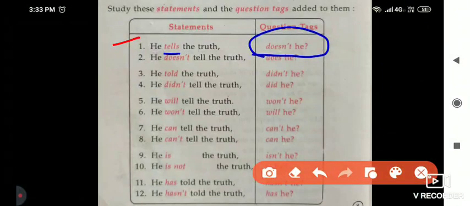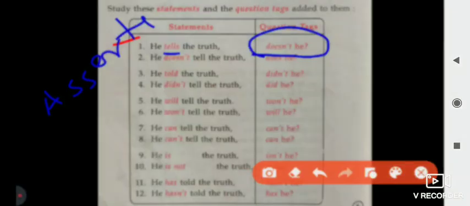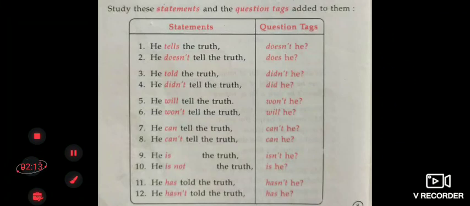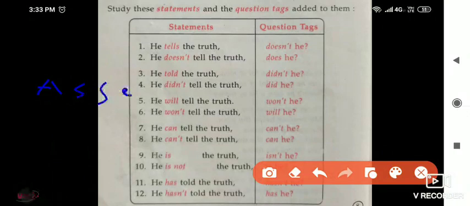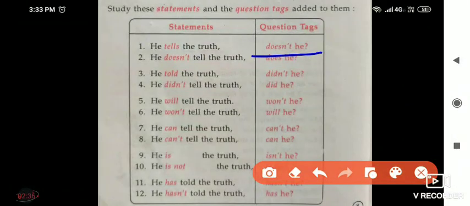When the statement is assertive, then the question tag will be in a negative form.